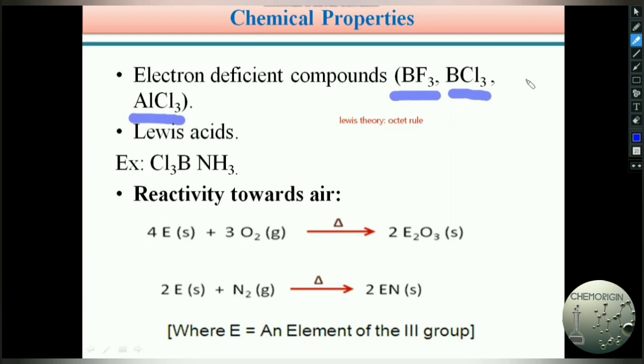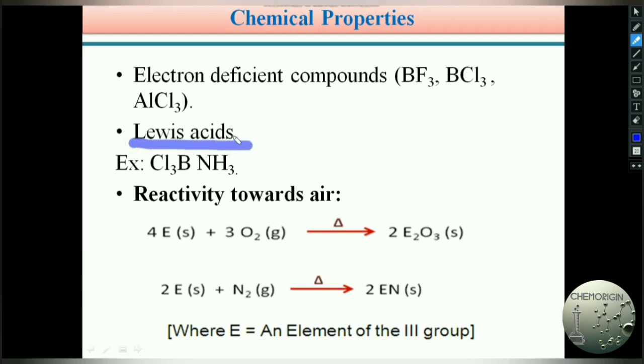Hence these type of stable compounds will form even though they do not have an octet configuration in their valence shell. Those type of compounds are electron deficient compounds. These electron deficient compounds having vacant orbital, these readily act as Lewis acids.